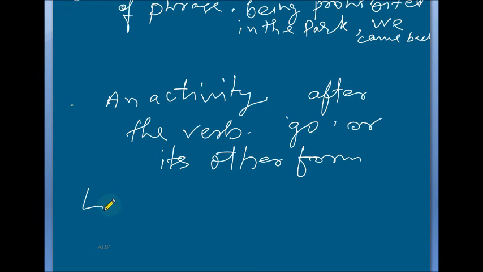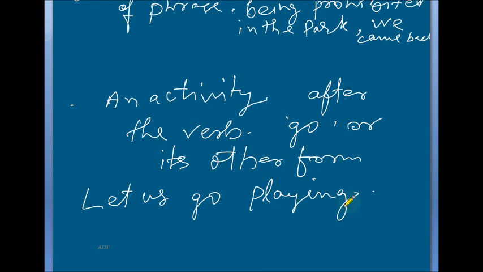we use this type of sentence generally. Let us go playing. So after go we are using this ing form of the verb. So this is also a use of the gerund. Let us go playing, let us go swimming.